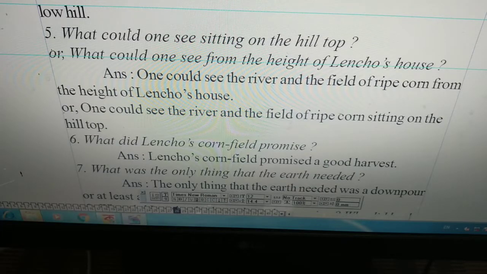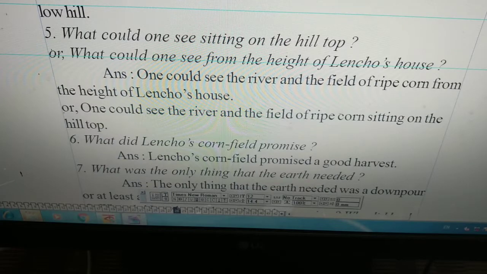Or we may also ask the question in the following way: what could one see from the height of Lencho's house? The answer will be the same. One could see the river and the field of ripe corn from the height of Lencho's house. Or one could see the river and the field of ripe corn sitting on the hilltop. We can write in both ways.